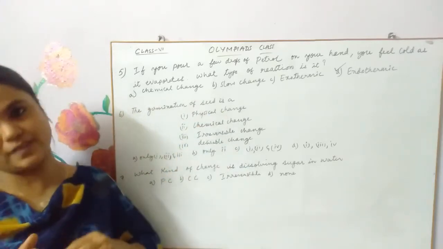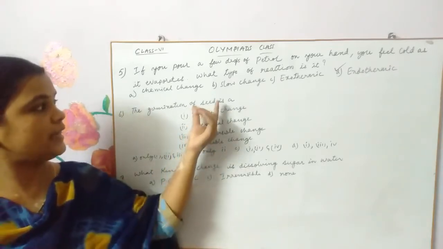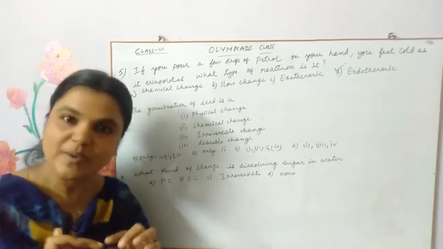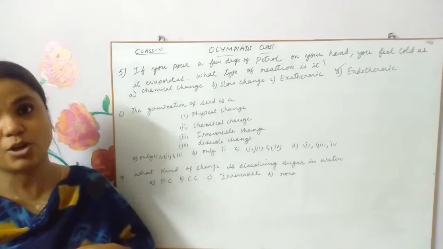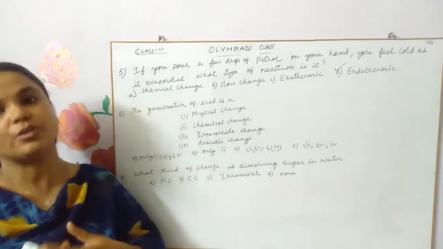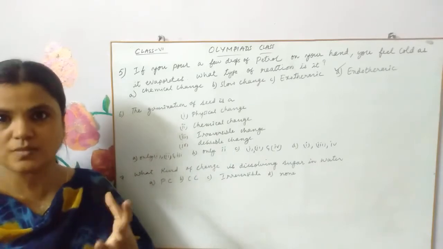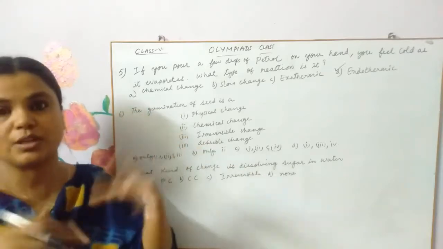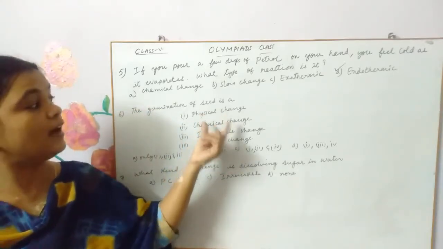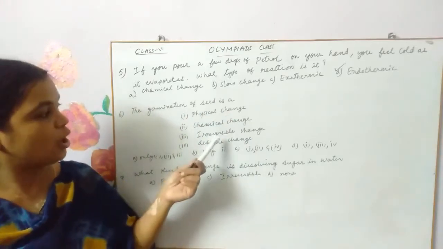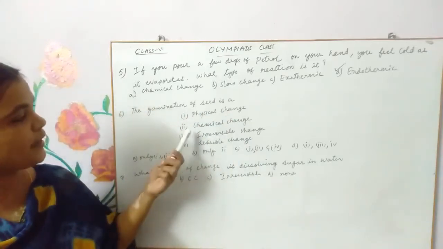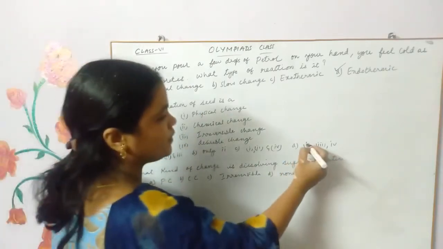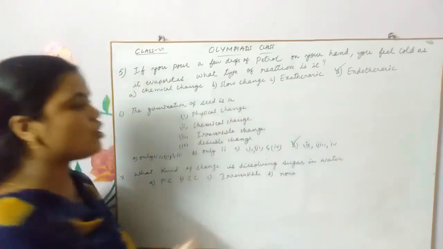It is not a physical change because once the seed germinates into a small plant, we can't get the seed again from that. The plant cannot become a seed again. It's an irreversible process, and also new substances are formed during this change, isn't it? New chemicals, new structures and new products are formed in the body of the plant. That's why it is a chemical change, not a physical change. Also it is irreversible. So what options are correct here? 2, 3 and 4, right? So D option is correct here.